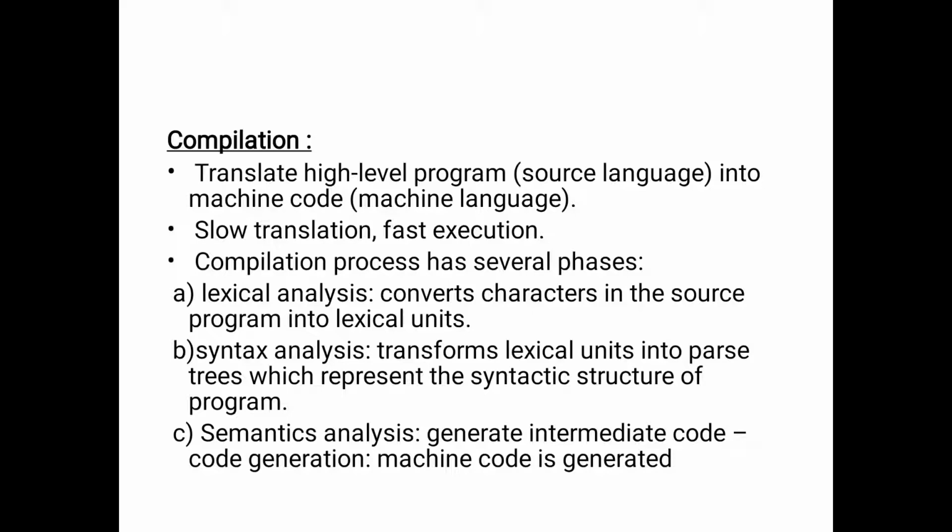For example, source code written in a scripting language like Perl or PHP can be run by the interpreter. The high level language is converted into binary code. Binary code means the language the computer must be able to understand. So the high level program is converted into machine code. Slow translation, fast execution: the translation is slow and the execution is fast. The compilation process has several phases.